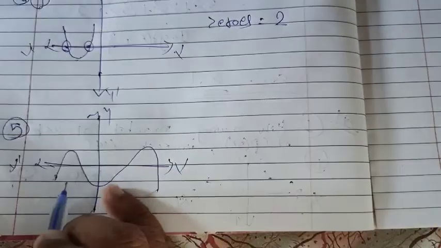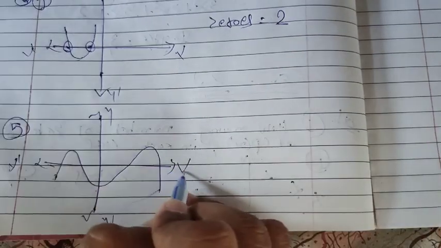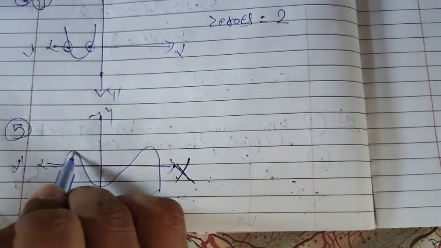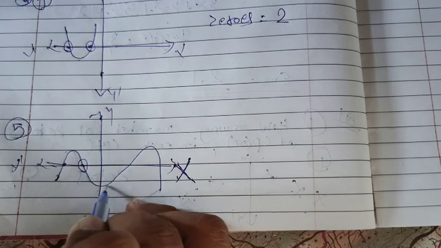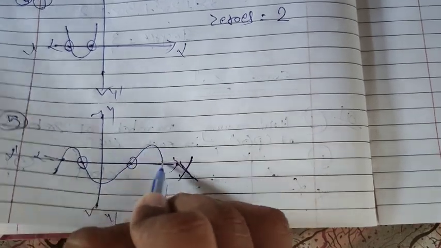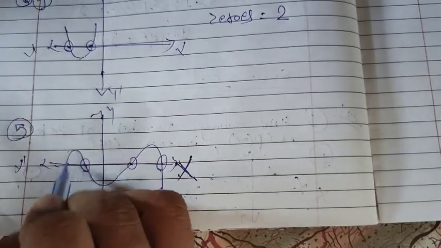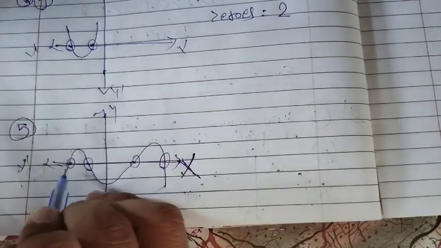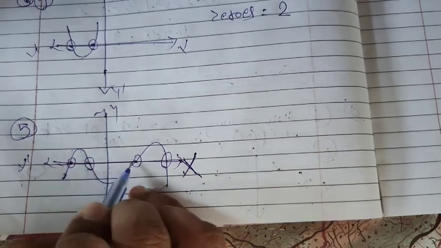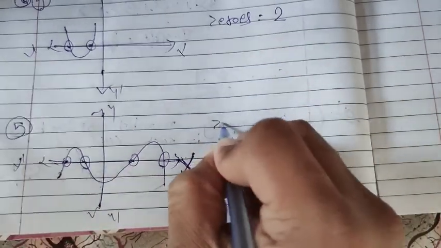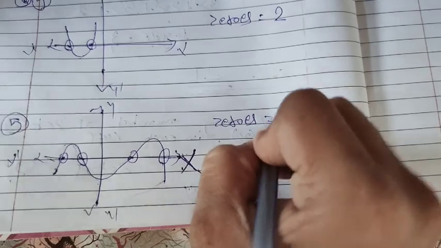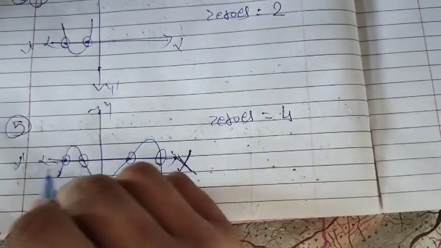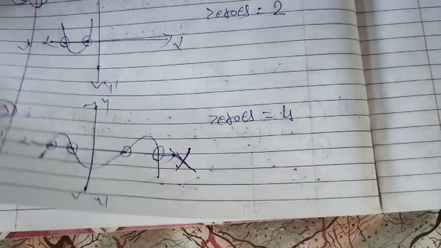Right. How many times does this line touch the x-axis? This line touches the x-axis at 1, it is a 2, now the other point is a 3, now the other point is a 4. So this line touches the x-axis 4 times: 1, 2, 3 and 4. So we can say the number of zeros of this expression is 4.